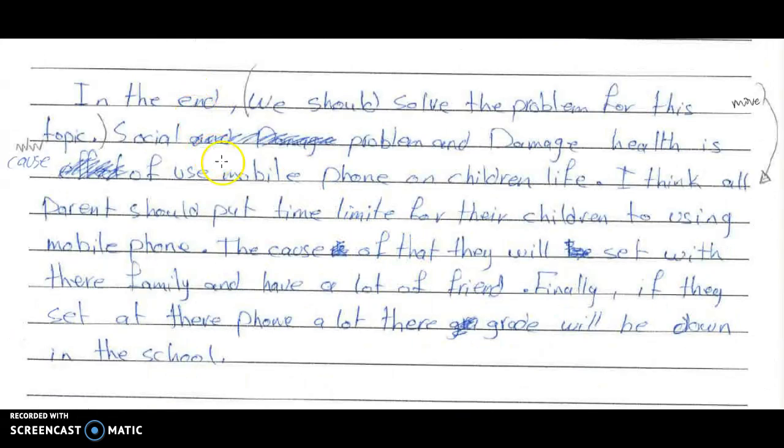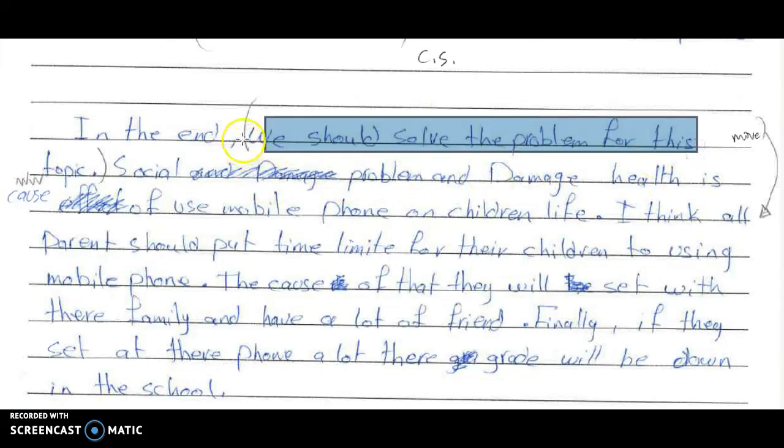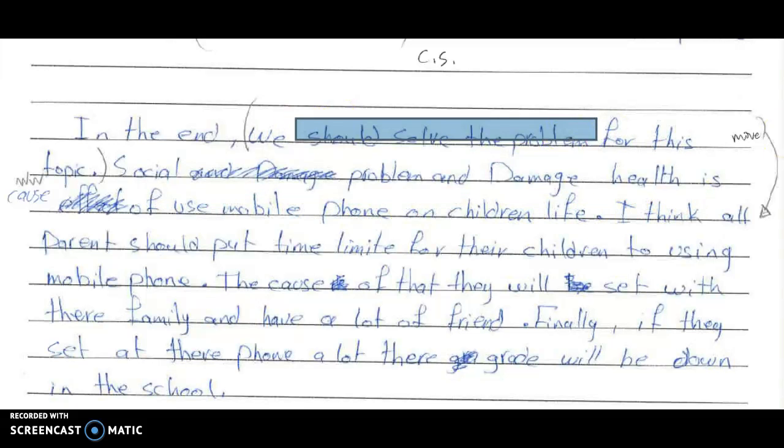Here in the conclusion, same thing. Restate the thesis. Here you're going straight to your opinion. And you should be saying the thesis over right here. So that should be moved down. And, oh, no, here it is. Social problems and damages. But this should be first, right? So your opinion should not go first. That's why I say move this down. Wrong word. Make the changes, upload it into port 1, week 9.